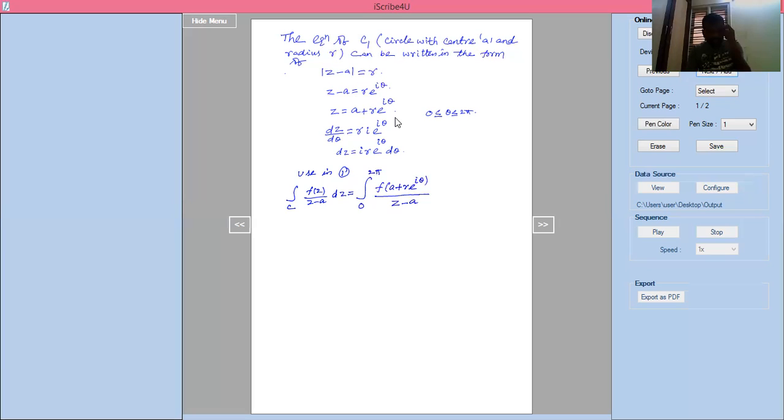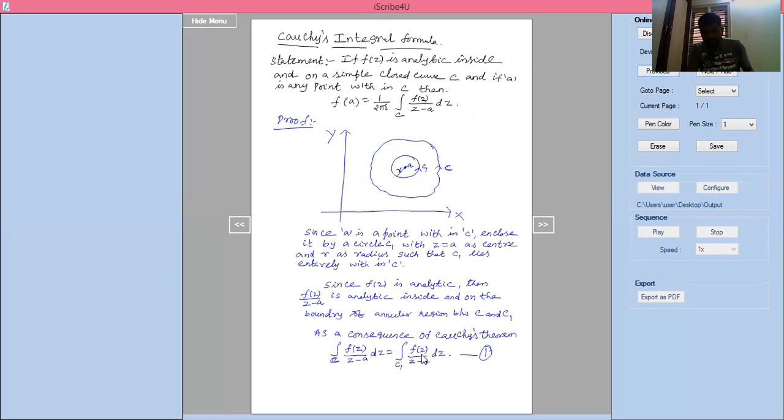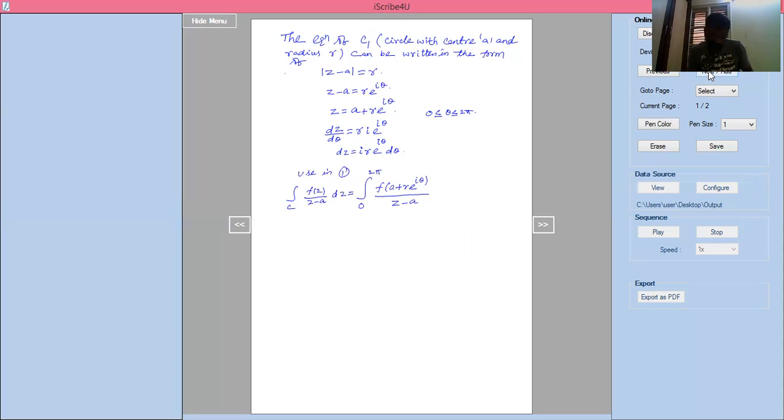And in the place of dz, I'll write I into r into e power I theta into d theta.